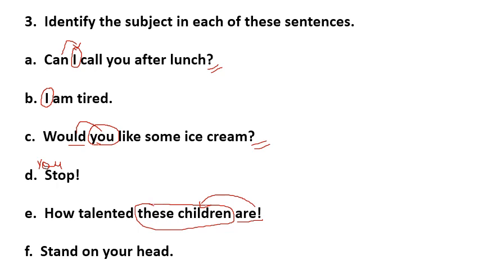Now stand on your head. Now again, this is an imperative sentence, and we know that in an imperative sentence, the subject is always you, which is not spoken or written. So I hope many of you have done all the answers correctly. In case it was wrong, don't worry, you have to watch the video once again. And as you have attended the live class as well, try to start revising the things so that you can get a better understanding of the chapter.